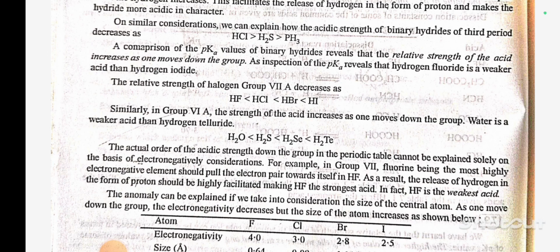The actual order of acidic strength down the group in the periodic table cannot be explained solely on the basis of electronegativity considerations. For example, in group 7, fluorine being the most highly electronegative element should pull the electron pair toward itself in HF. As a result, the release of hydrogen in the form of a proton should be highly facilitated, making HF the strongest acid. In fact, HF is the weakest acid. The anomaly can be explained if we take into consideration the size of the central atom. As we move down the group, the electronegativity decreases but the size of the atom increases.